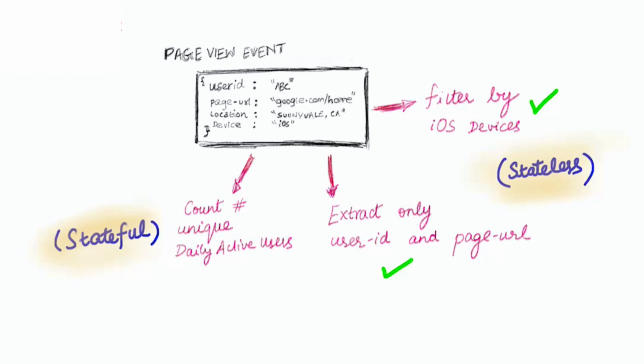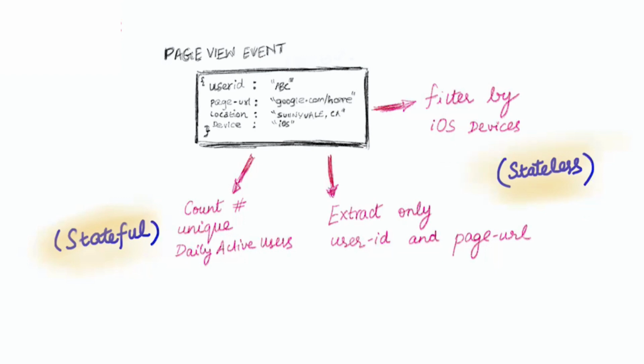Alternately, I could also count the number of daily unique users that visit my website from a stream of page view events. As you can see, a few of these operations, like filtering a message based on some field or transforming a message based on some type, do not require state to be stored in the system beyond the current message that's being processed. We call these stateless operations.